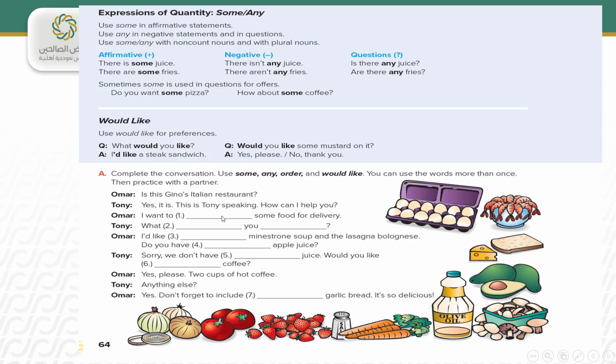I want some food for delivery. What do you think the answer will be? I want to. We should use a verb. Use a verb. In the infinitive, it is order. Excellent. I want to order some food for delivery.